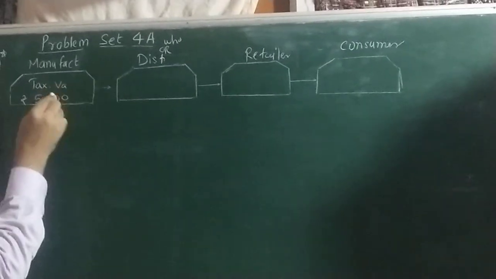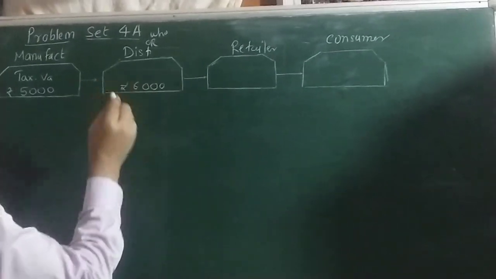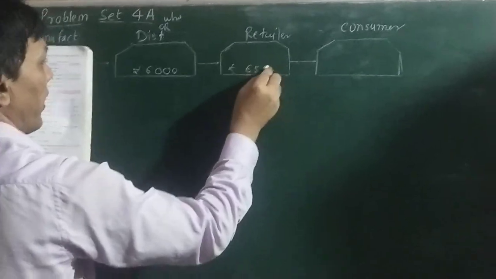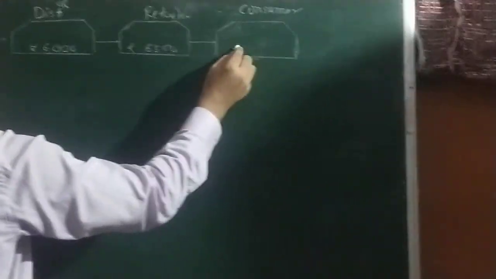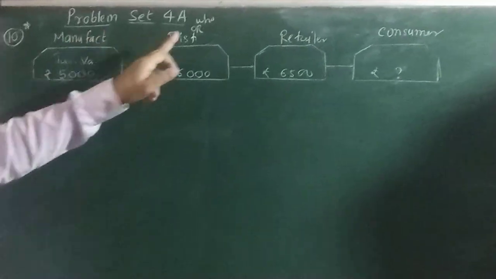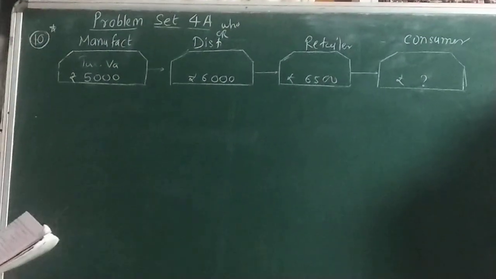Taxable value given here is 6,000 for distributor. For retailer it is 6,500, and for customer we have to find out. So keep it in mind, this sum is like this: first manufacturer, then wholesaler or distributor, then retailer and customer. Make a correction in your text.